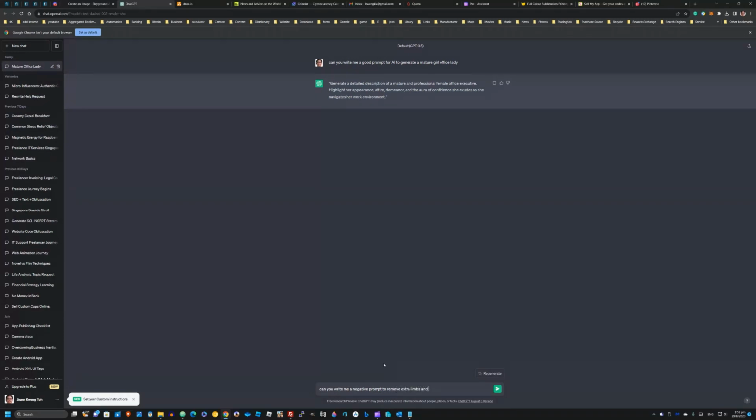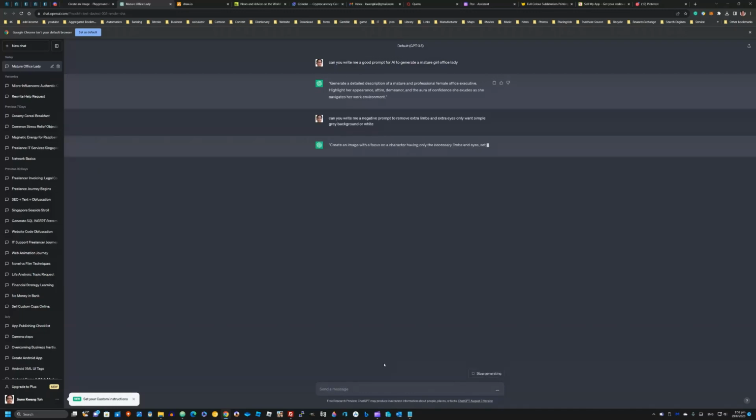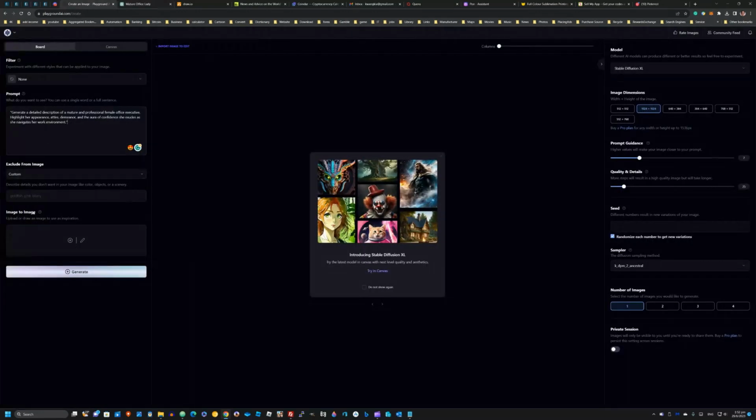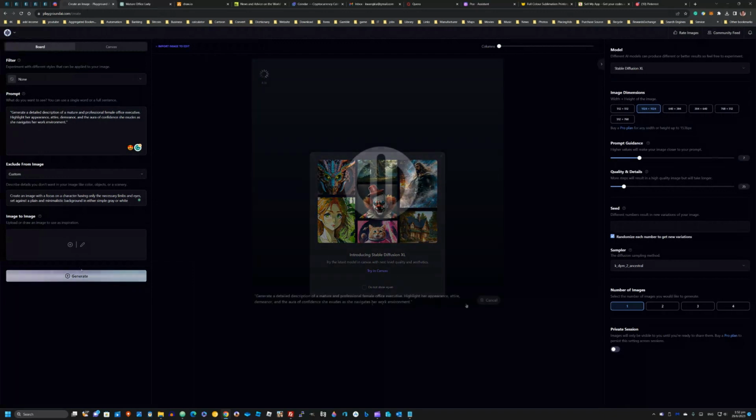Can you write me a negative prompt to remove extra limbs and extra eyes, only want simple gray background or white? Create an image with a focus on a character having only the necessary limbs and eyes, set against a plain and minimalistic background in either simple gray or white. And I paste it to negative prompt in playground.ai.